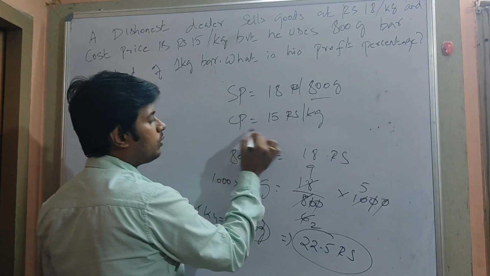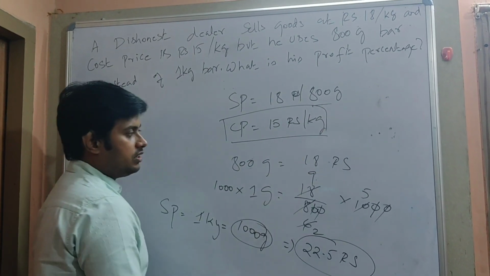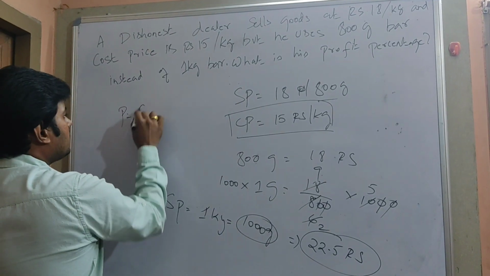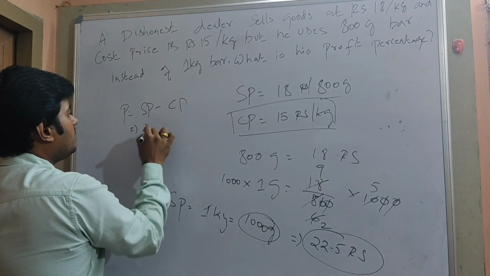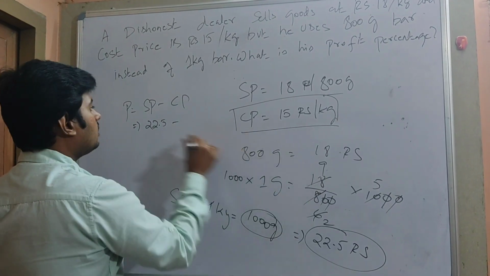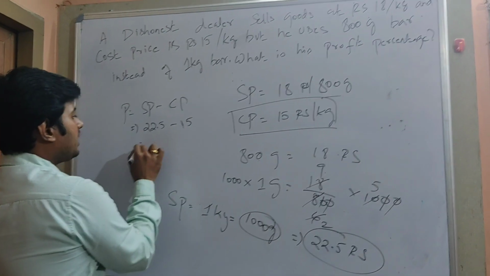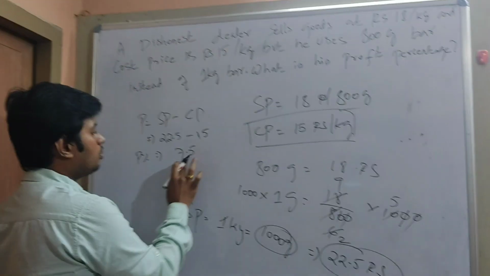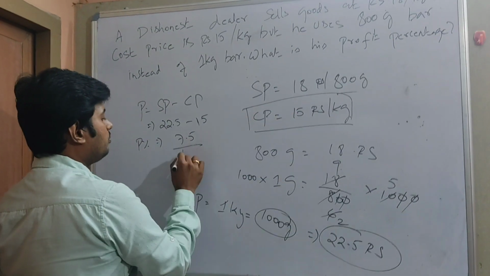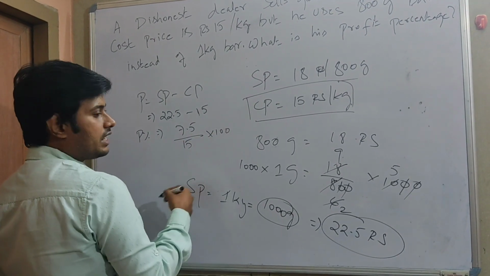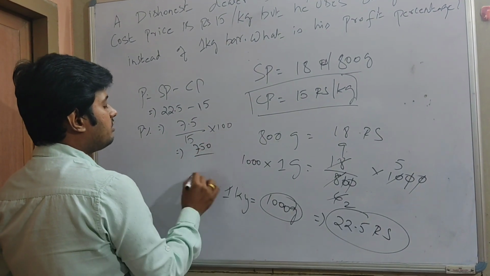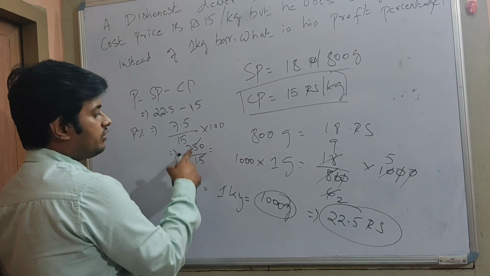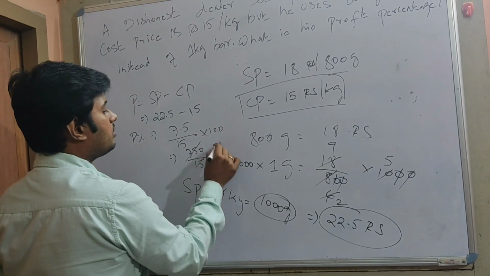So what is the CP for 1 kg? 15. So profit or loss, I had profit of 7.5 rupees. Profit is equal to SP minus CP. It is 22.5 minus 15. So what will be the value now? 7.5. Can I find profit percentage? Yes. How to find profit percentage? Profit divided by, what is the CP value? 15 into 100. So I can cancel easily. 750 divided by 15, 15 5s are 75. So which is nothing but 50% profit.